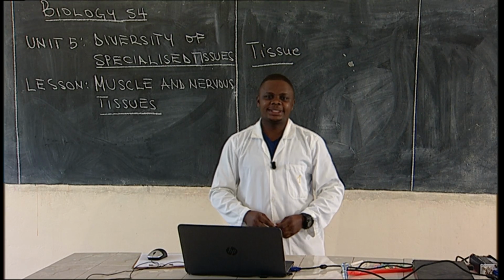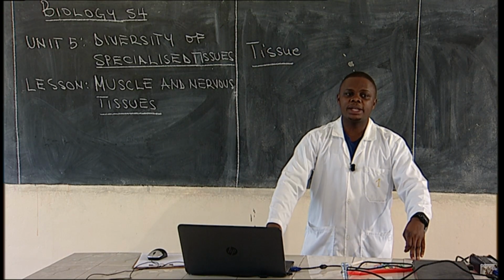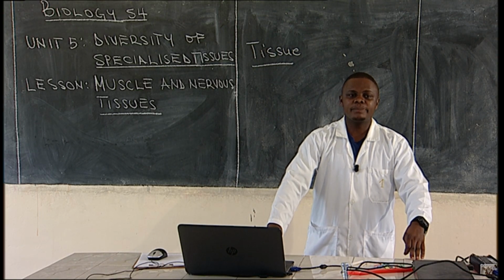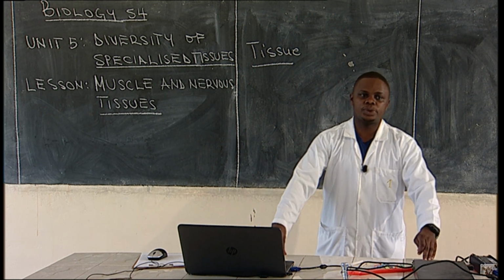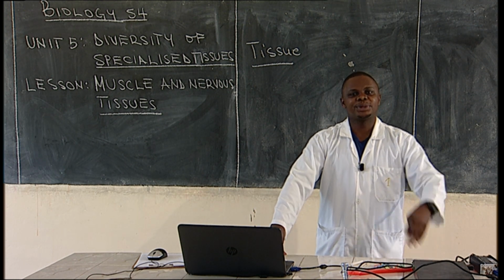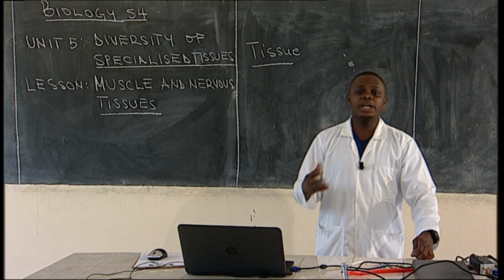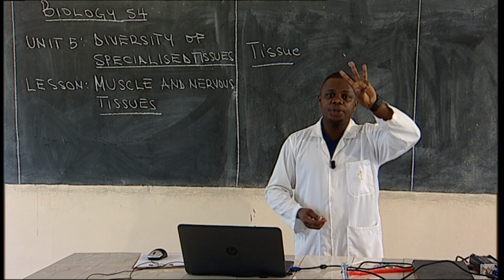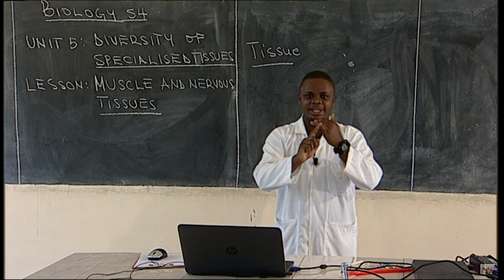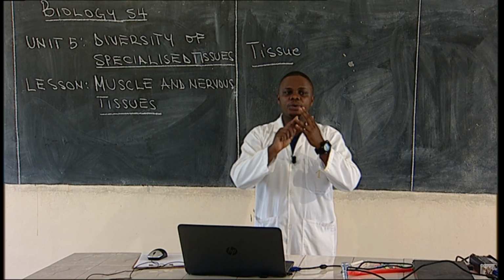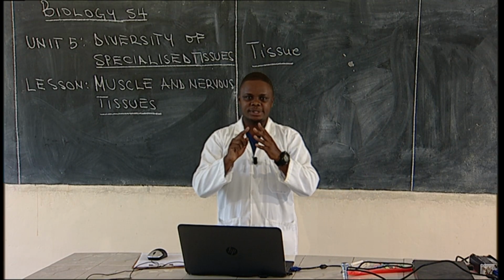So, dear students, before we wind up, before we finish our lesson today, let us make a quick review of what we have discussed today. We have talked about muscle and nervous tissues. With muscle tissues, we have talked about three types. We have talked about skeletal muscles. We have talked about smooth muscles. We have talked about cardiac muscles.